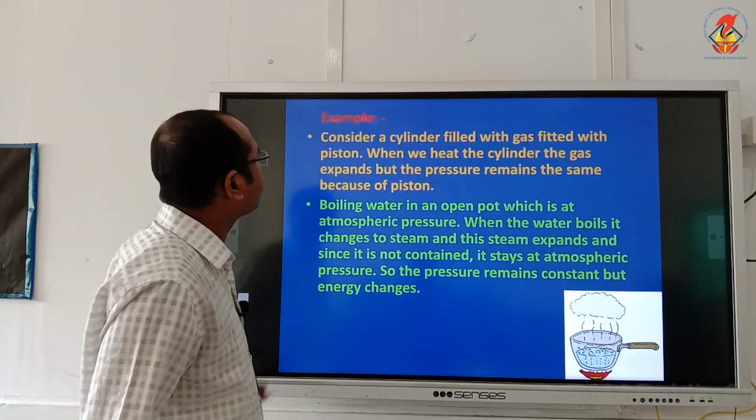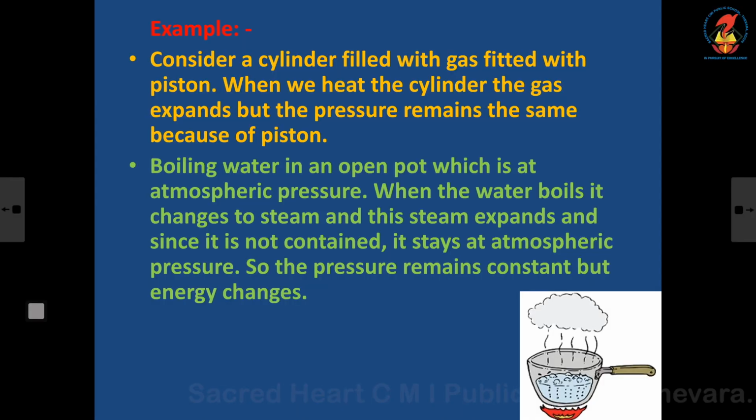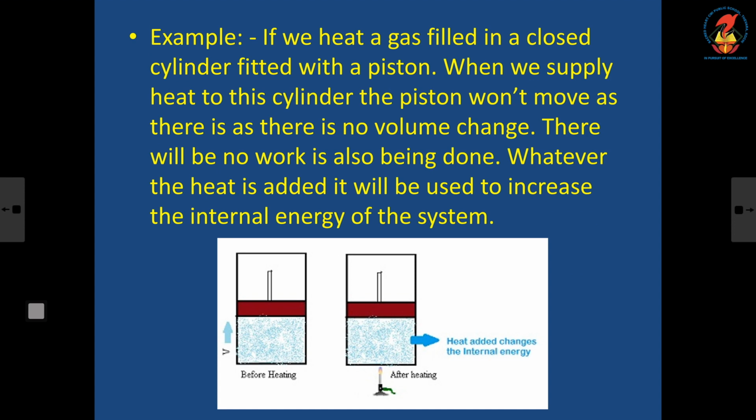Now, an example: consider a cylinder filled with a gas fitted with a piston. When we heat the cylinder, the gas expands but the pressure remains the same because of the piston. Now the piston is free to move. In the previous case, the piston was fixed. Now the piston is free to move, so as you heat, the piston goes up and the gas will expand.